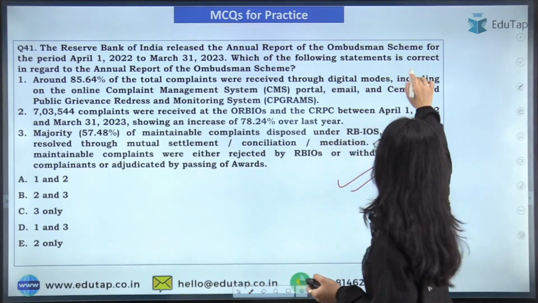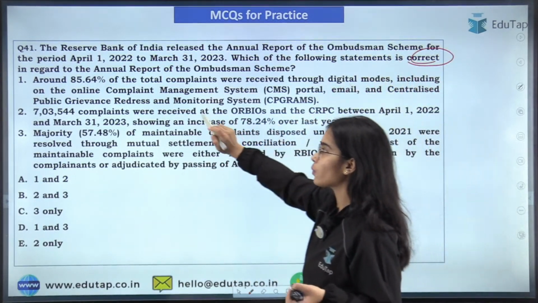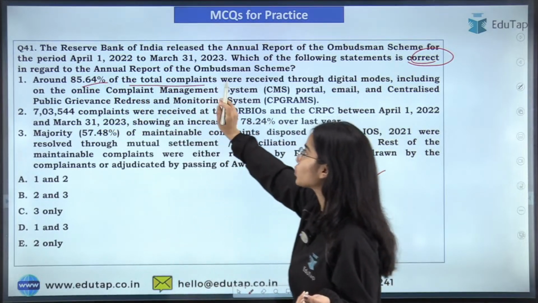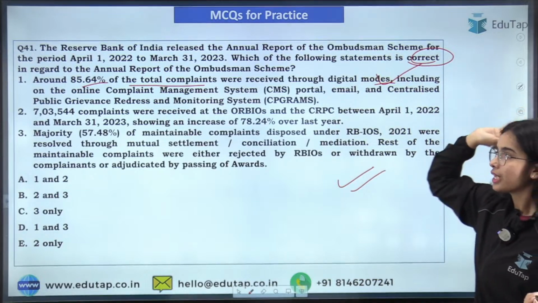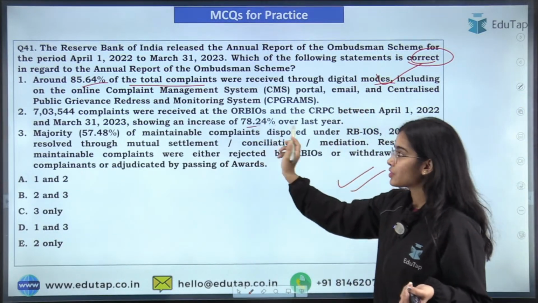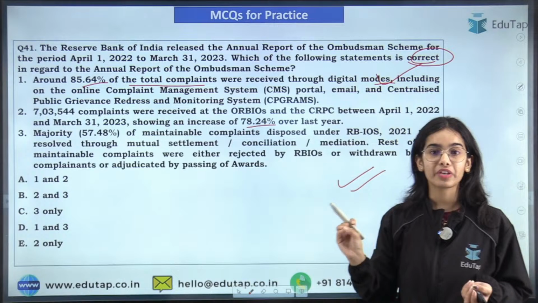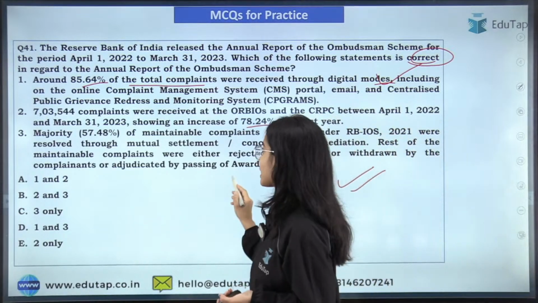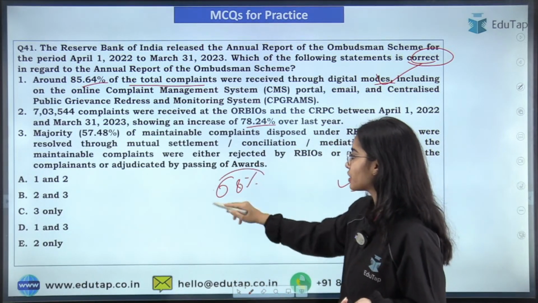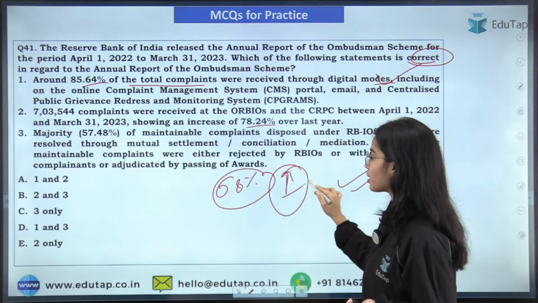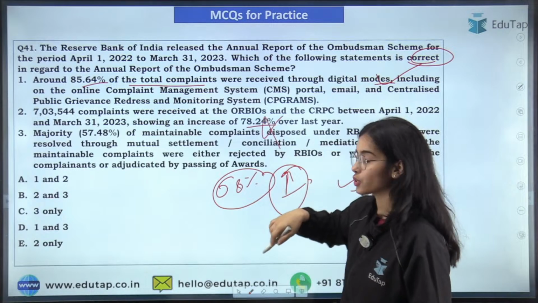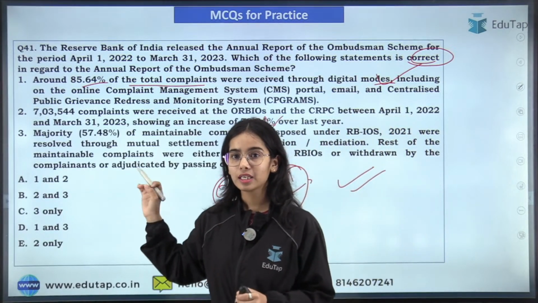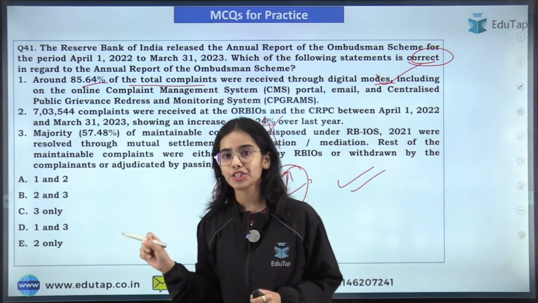So you have to find the correct statements. First of all, around 85.64% of the total complaints came in the digital mode. So that is correct. The complaints have seen an increase of not 78%, it is 68%, that is correct. It is nearly 68% of an increase that has been seen in the complaints as compared to the previous year. So yes, the second is wrong. Padmini, very good, correct. Nitya has also given the correct percentage.